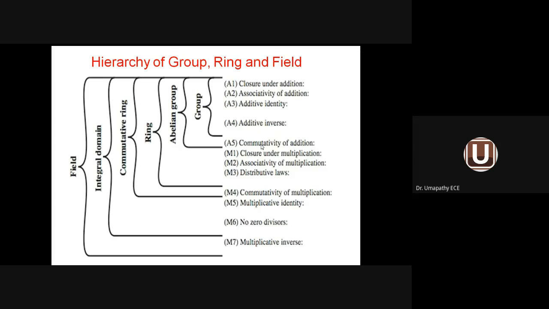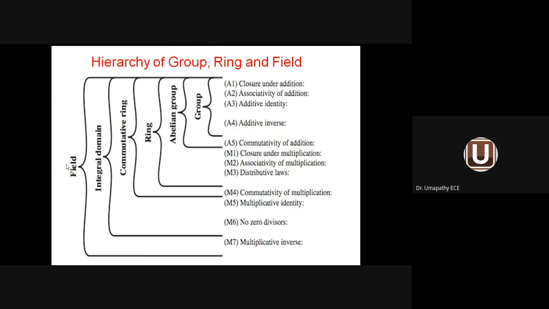Whereas in the group, if it satisfies the commutative law with respect to addition, it is called an abelian group. So you try to know the difference between abelian group and the commutative ring. The last one is integral domain. Integral domain means there is no zero divisor. That means if a divisor is available ranging from 1 to n, then it is said to be an integral domain. Integral domain will include no zero divisor. That means divisors are available other than zero.